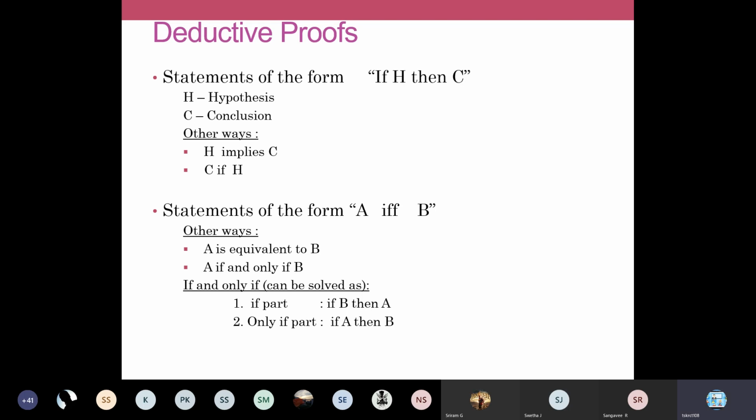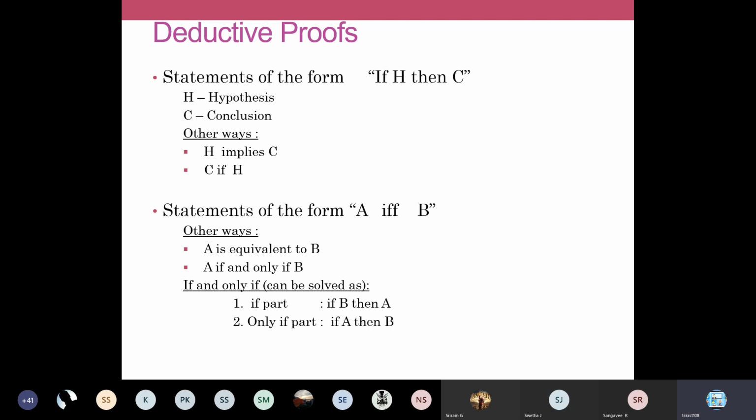In that case, you have to apply this second part of the slide. So you have an if and only if condition. You have to break your theorem into two subparts, the if part and the only if part. You have to prove that if there is an NFA, then there is a DFA, and also you have to prove that if there is a DFA, then there is an NFA.